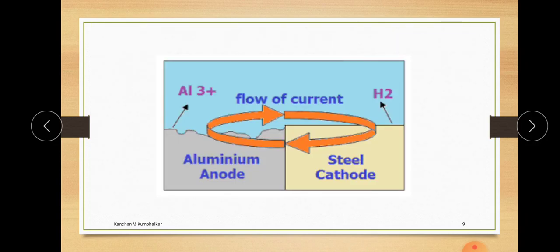Now this is another example, that is aluminium and steel. Aluminium acts as an anode, steel here acts as a cathode. Therefore deterioration takes place and the electrons flow like this.